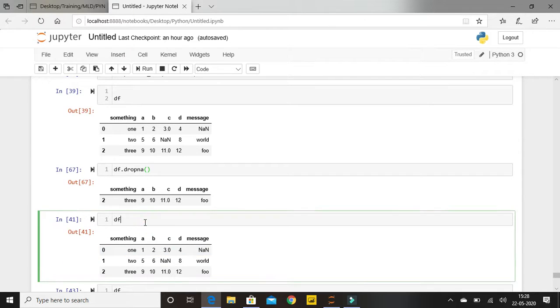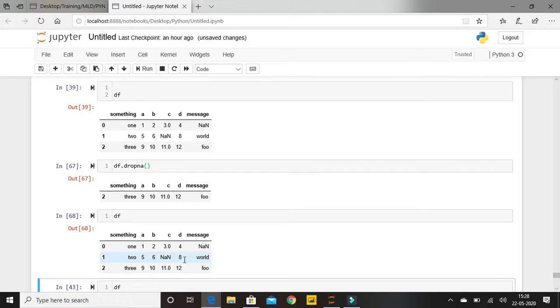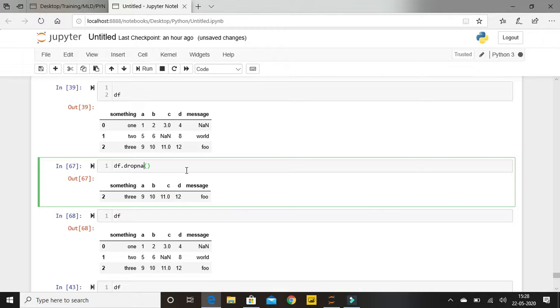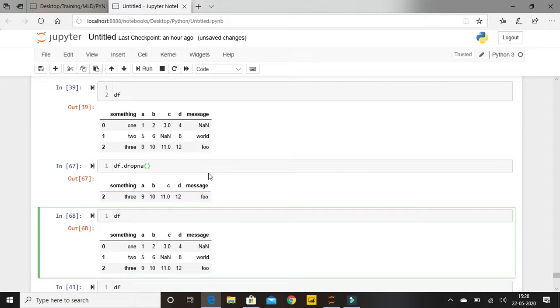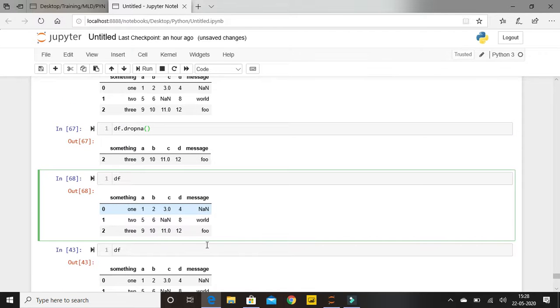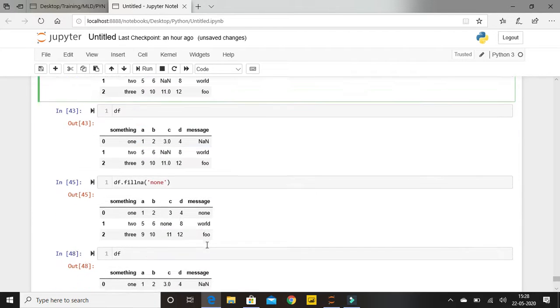If I execute this df again, the original data frame, we'll be able to find that this only did temporary changes. Again, we know how to make it permanent using inplace equal to True. I'm not going to show this because I think it's very clear to you now how to do permanent changes.